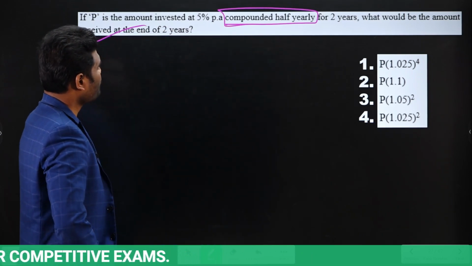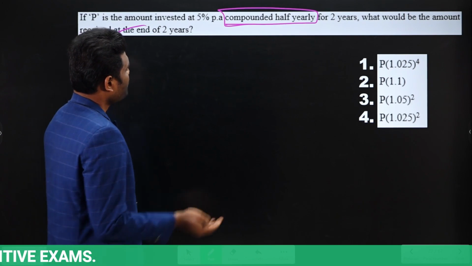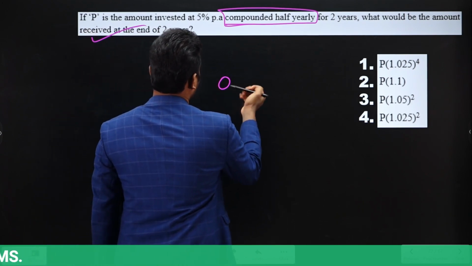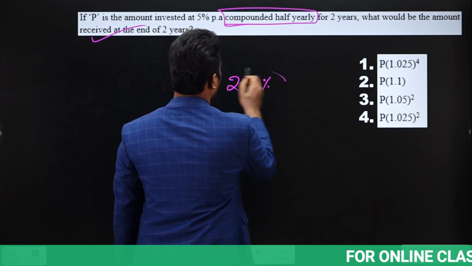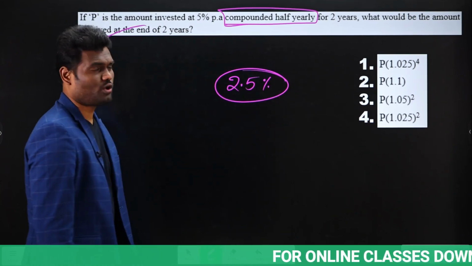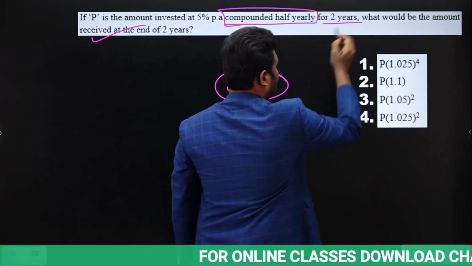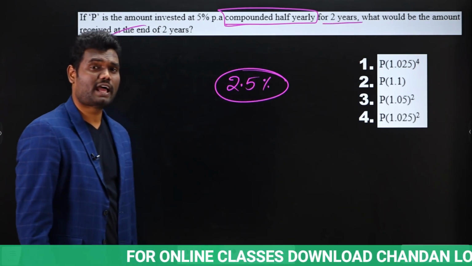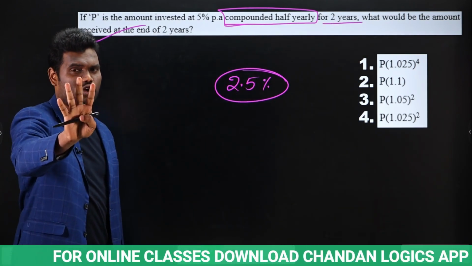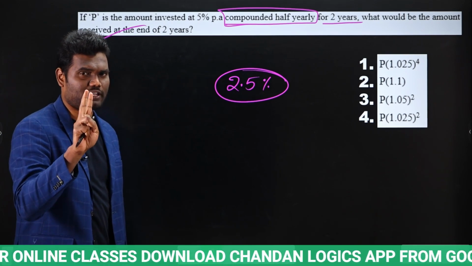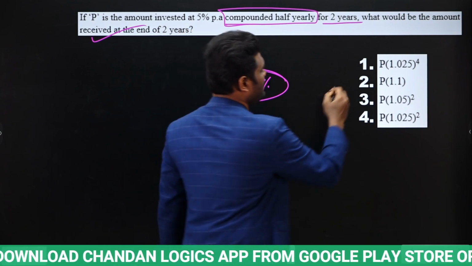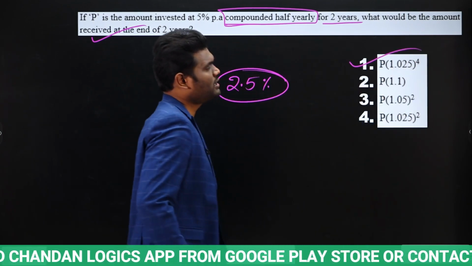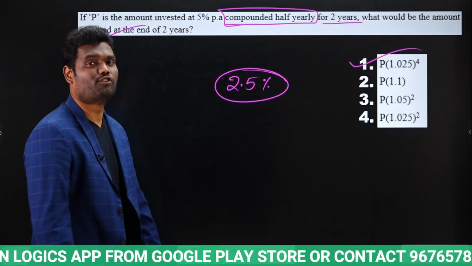Okay. Now 5% per annum means for half yearly it will be how much? 5% per annum means it will be 2.5% half yearly. Yes or no? Now in 2 years, how many half yearlies we will have? We will have 4 half yearlies. Yes or no? In 1 year we will have 2 half yearlies. In 2 years we will have 4 half yearlies, which means amount received will be P into 1.025 whole power 4. Okay.